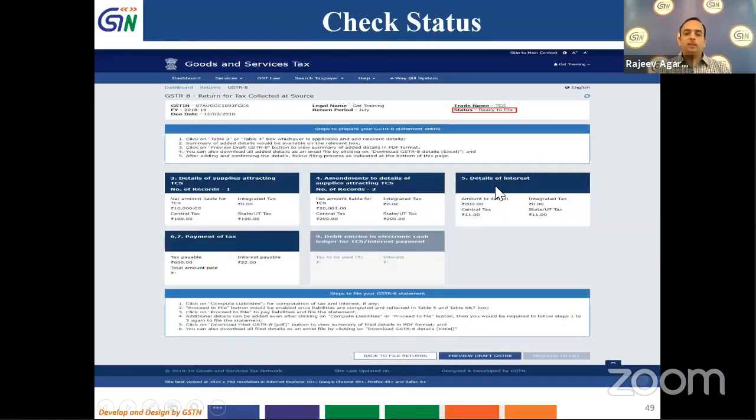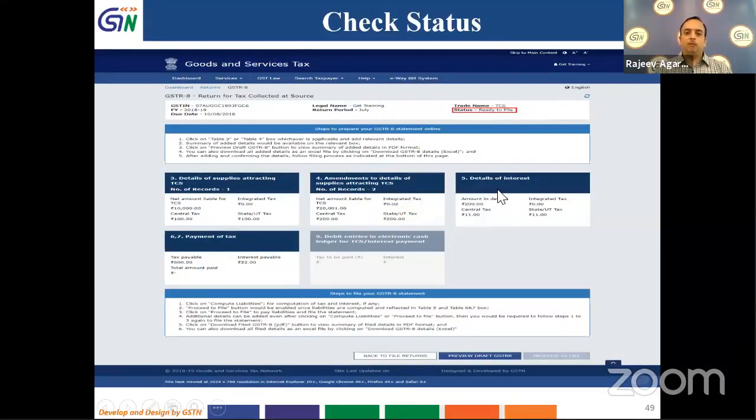So details of interest can be seen. I will click on this tile and can see the details of interest, and then the 6 to 7 payment of tax tile is also enabled. I can make payment of the tax. Further, this blue button, you should be careful about it. You can click on that from time to time to fetch any data which is there.